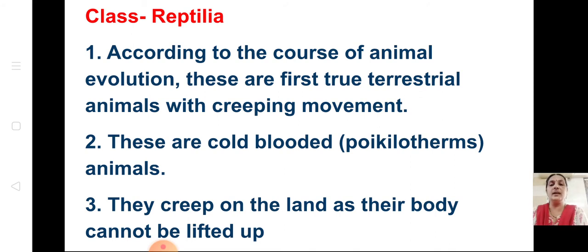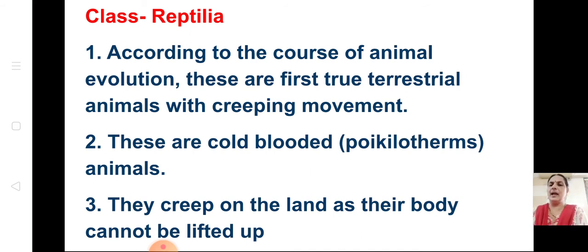But warm-blooded animals, they are capable of adjusting and regulating the body's temperature according to the temperature of the surroundings. Cold-blooded means they are not able to adjust. They are not capable of regulating their body temperature according to the temperature in the surrounding. They are called cold-blooded.